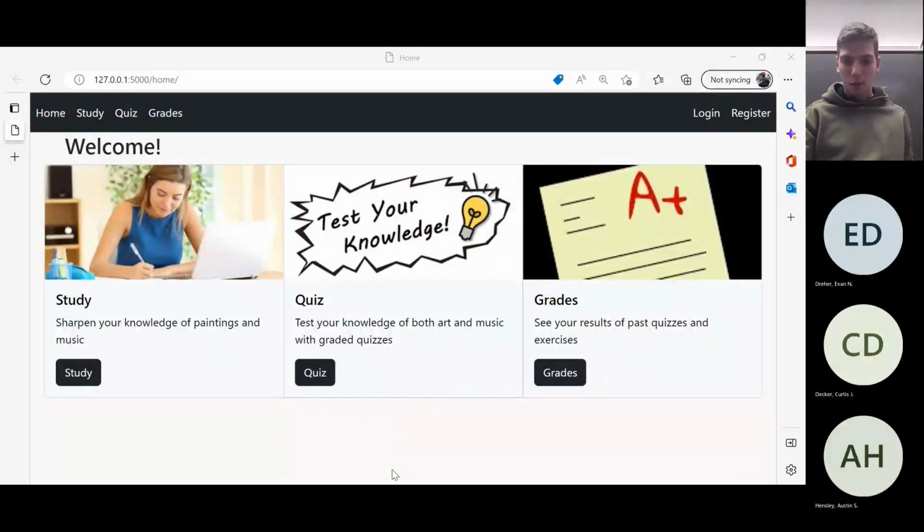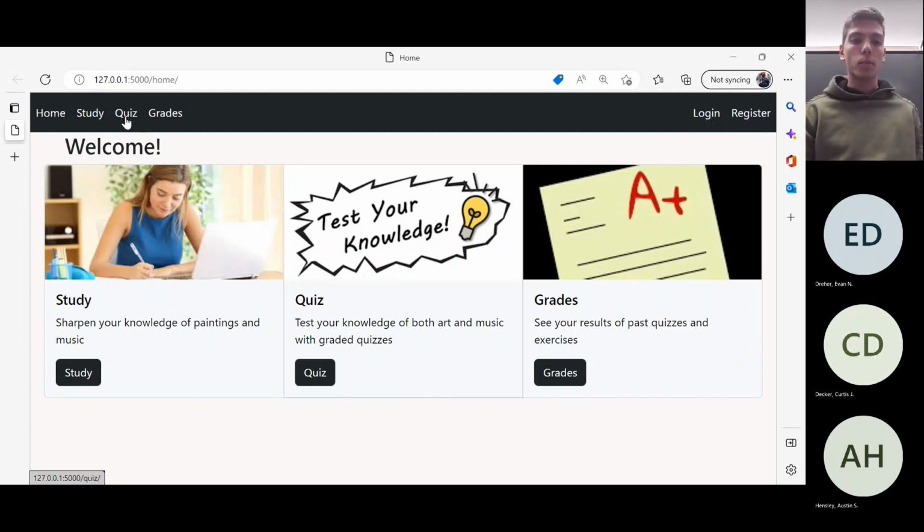Thank you. So for our app, I'm going to show us our way around a little bit. At first you can see the home page here. This is where you can see our different options. I'm going to be doing this as an anonymous user, aka I'm not going to be logging in or registering, because that'll be a different part of the video. For now, I'm just going to show off the different features.